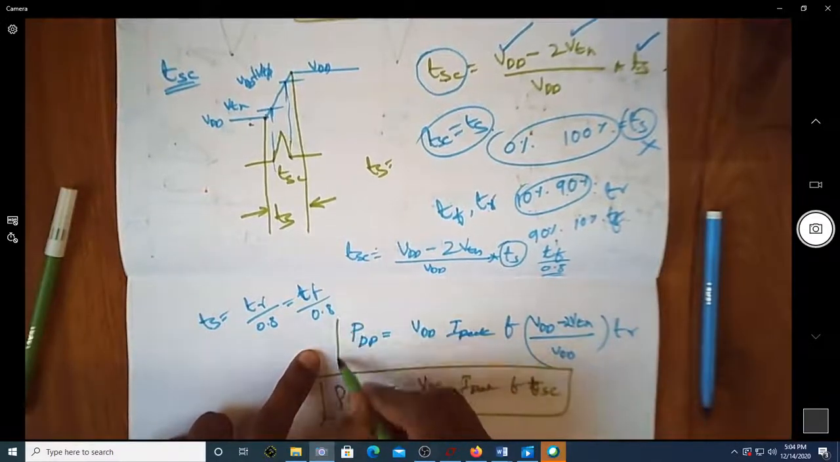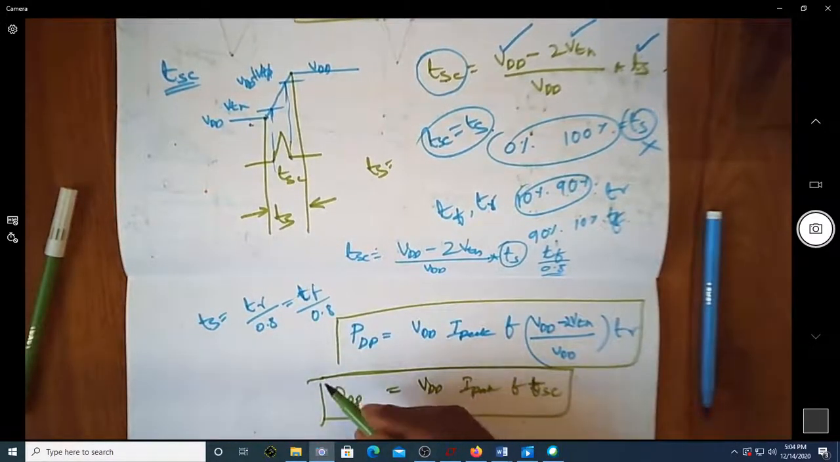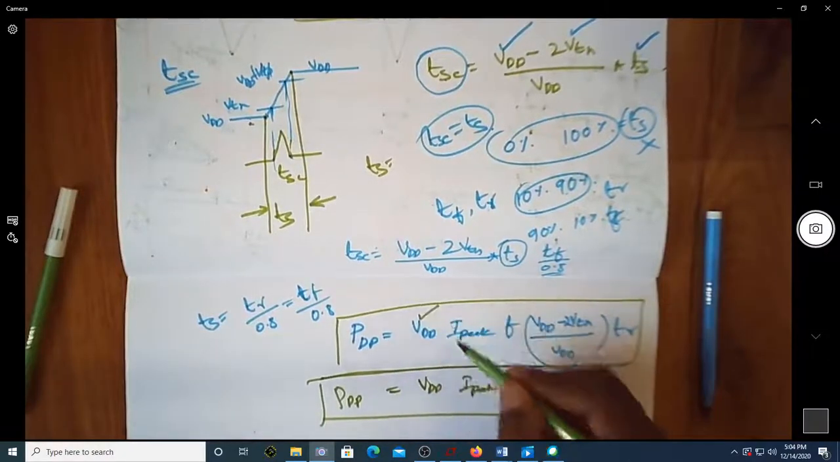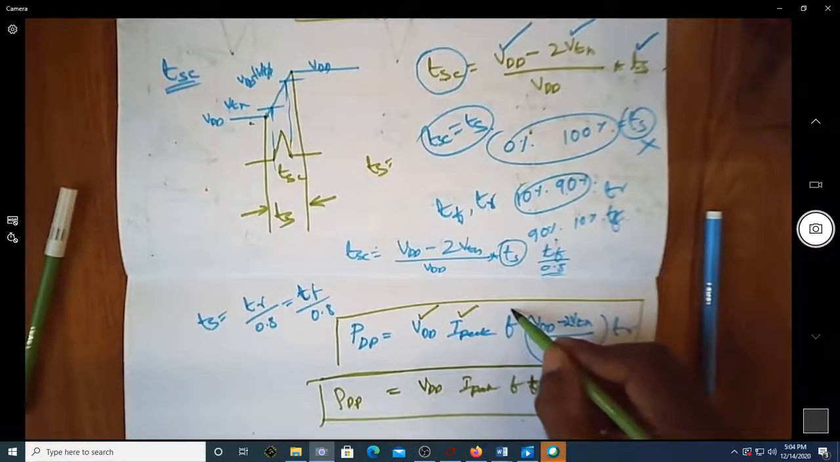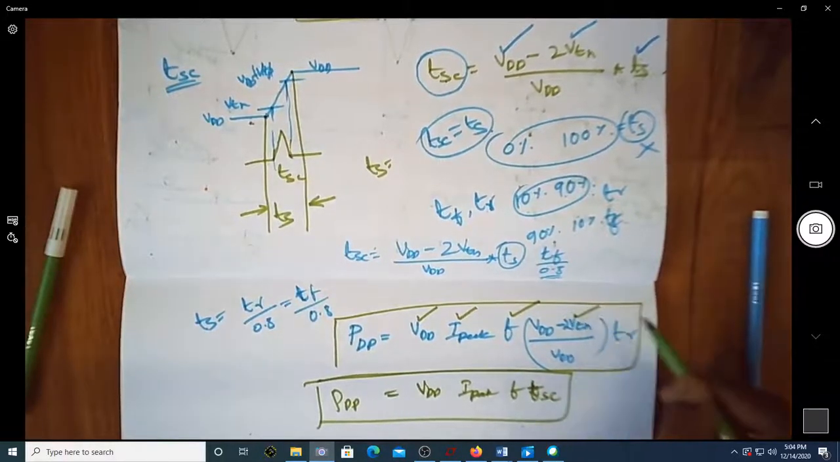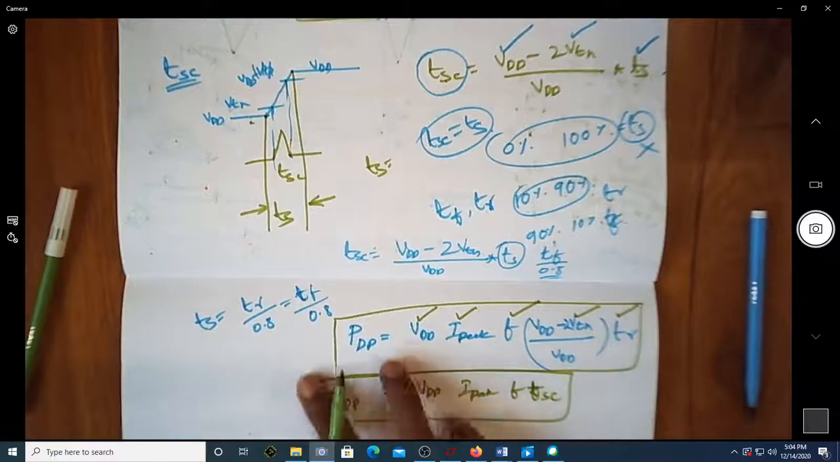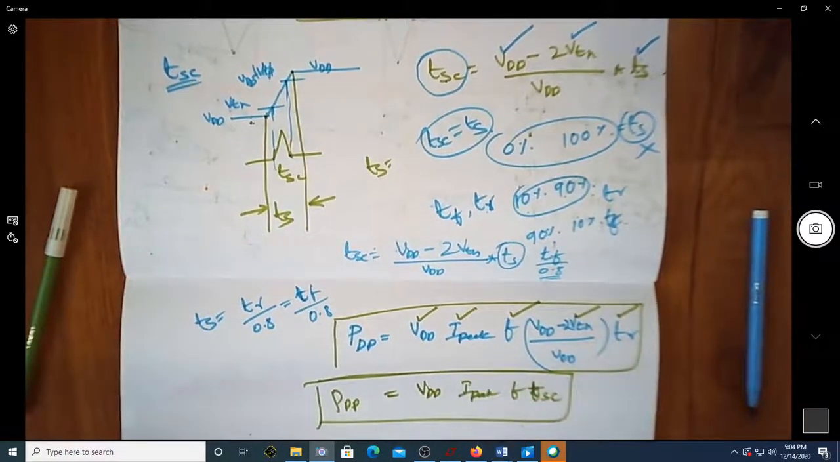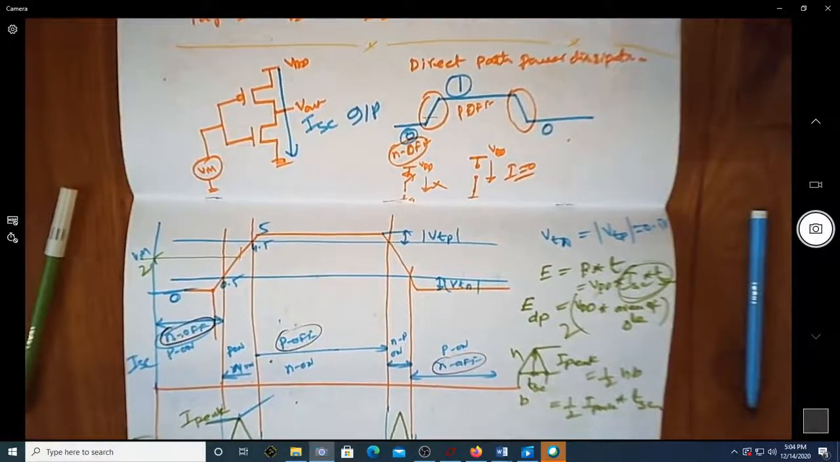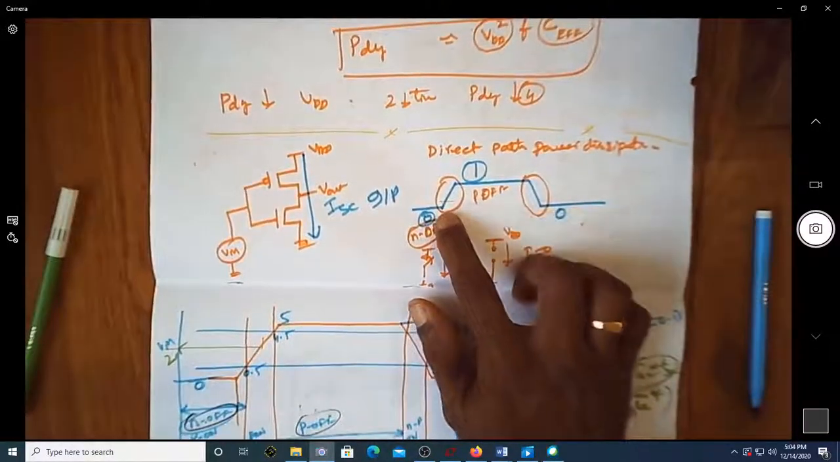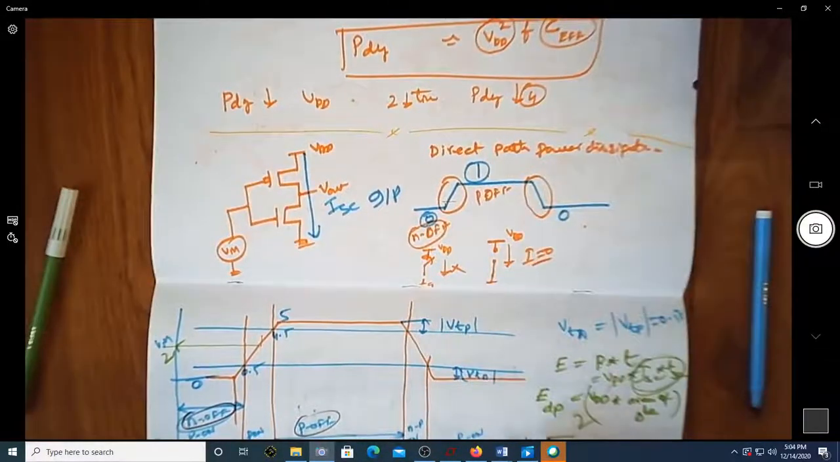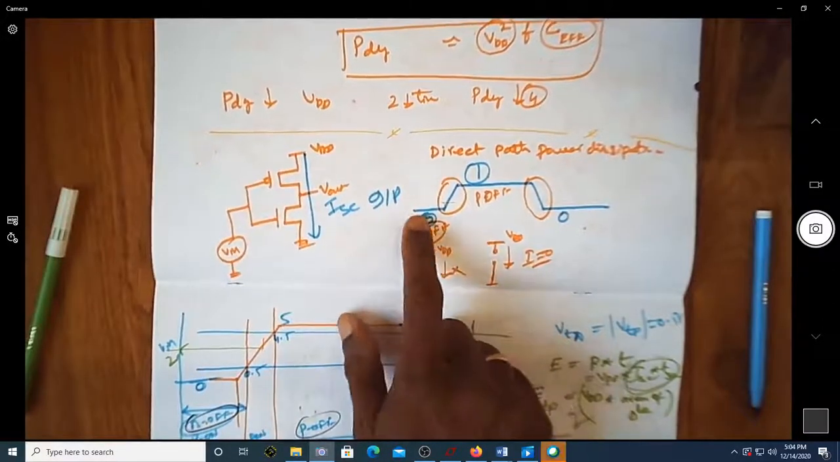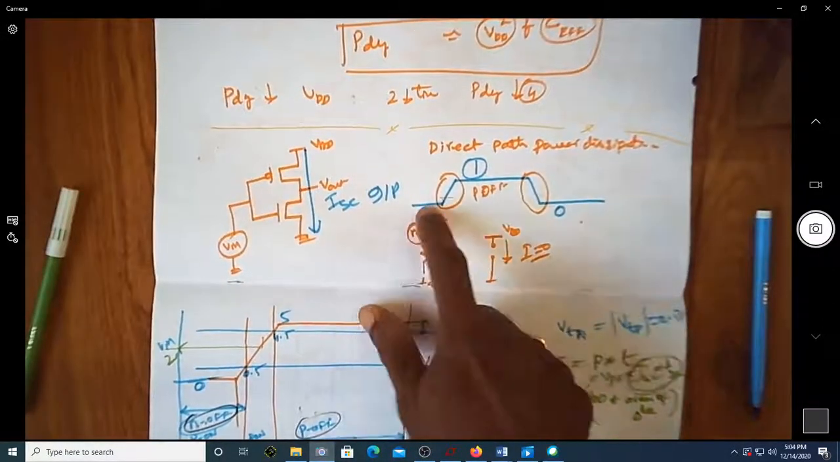So you can easily find the direct path power dissipation, since you know VDD, you know I peak, you know the frequency of operation, the threshold voltage, and the rise time. In this way we can estimate the direct path dissipation existing in a CMOS circuit. This also comes under dynamic power dissipation, because it occurs only when there is a transition from 0 to 1 or 1 to 0, and this direct path power dissipation will not be there during the static condition of 0 and 1.